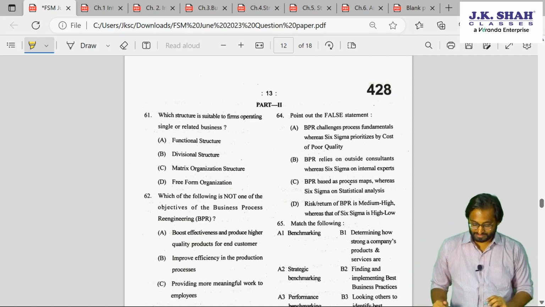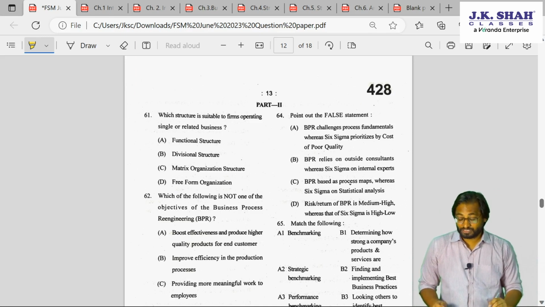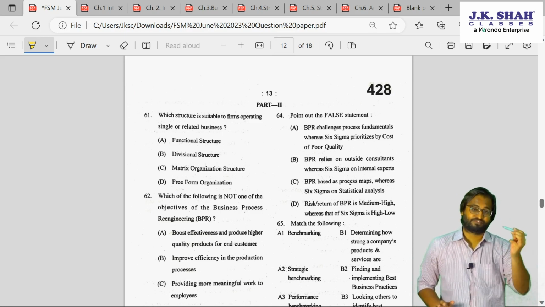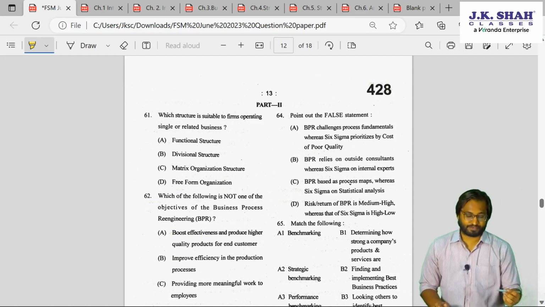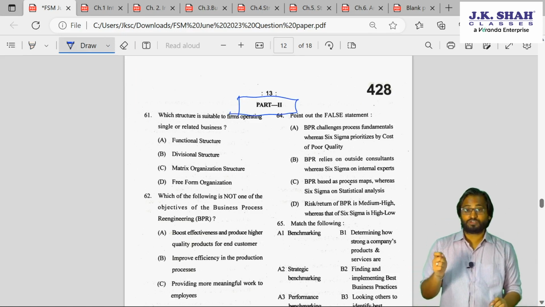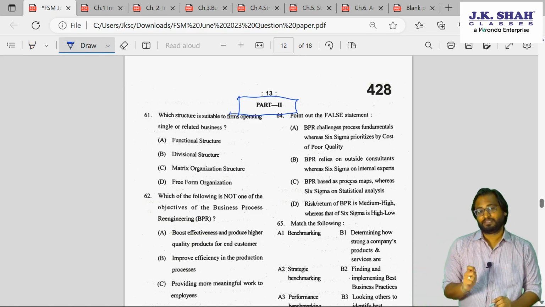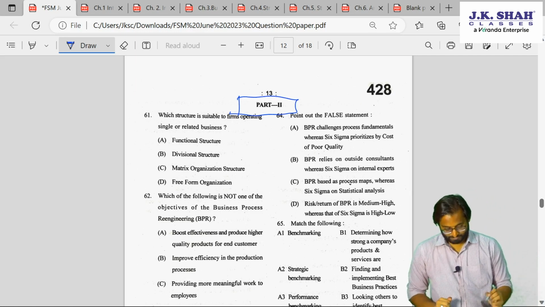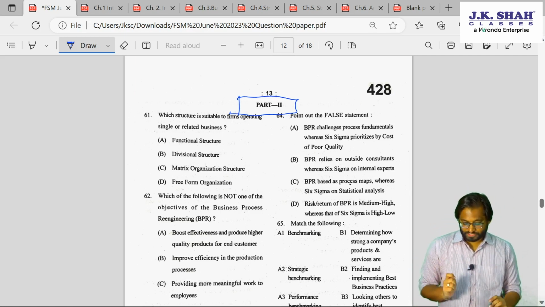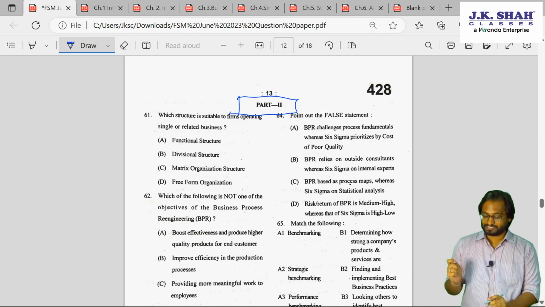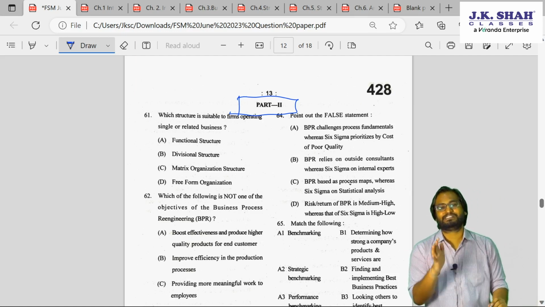I hope you can see the paper right in front of you. So let's start. This is 40 marks of strategic management. The first 60 questions will be for FM. So let's start with part 2. So here I am with June 2023 paper discussion of SM. Let's start. The first question. Which structure is suitable to firms operating in a single or related business?